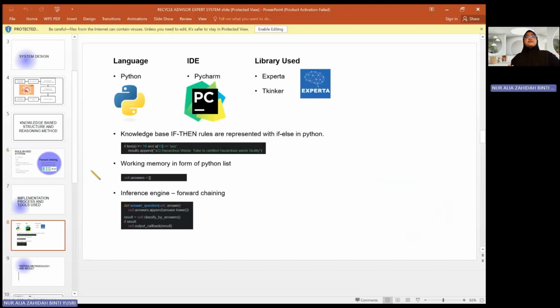Then for the implementation process and the tools used, in our project we use Python as the language, and for the IDE, we use PyCharm. The libraries that we use in this project are Experta and Tkinter. Experta is a library for building rule-based expert systems that is inspired by CLIPS, and Tkinter is for the GUI used in this project. As you can see from the slide, knowledge-based if-then rules are represented with if-else in Python. The rules we created are like if something then, and in Python, we write it as if and else.